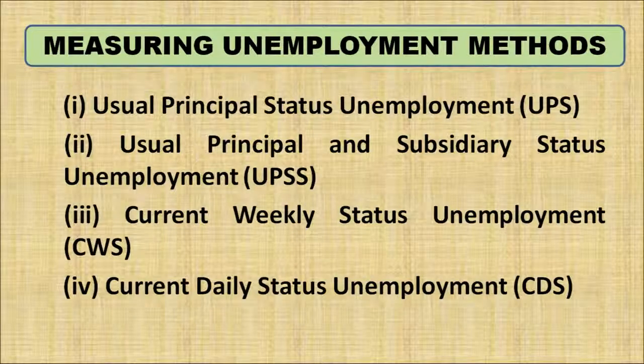The third one is current weekly status. When NSSO is conducting the survey, if in that particular week a person is not getting a job for a day or for some time, that person will be counted as an unemployed person. And the last one is current daily status unemployment. If a person is not getting a job for a day or maybe some hours in a day, it will be counted in current daily status unemployment.